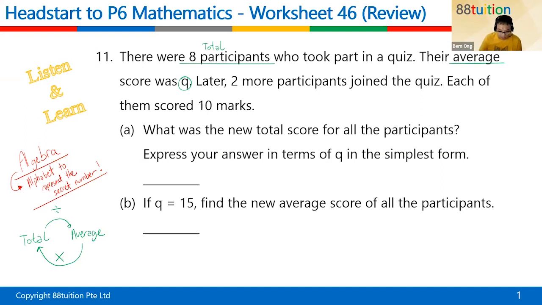All right, so as I was trying to say, from average back to total, you must do a multiplication. The question said the average was Q. So what must you do? You must go and find the total, right? How do you find the total? Since the average is Q and there are 8 participants, you have to multiply back, remember or not? What is Q times 8? Q times 8 is the same as 8 times Q, and this can be written as 8Q. And what is this 8Q? 8Q is actually the marks.